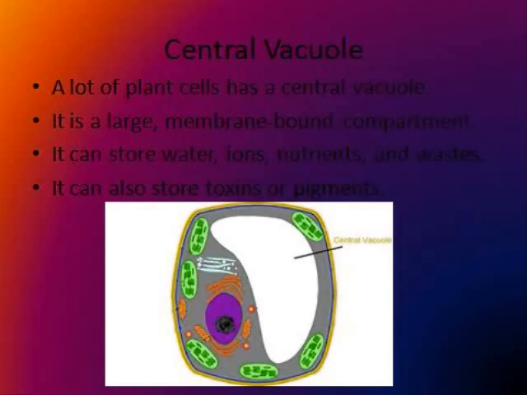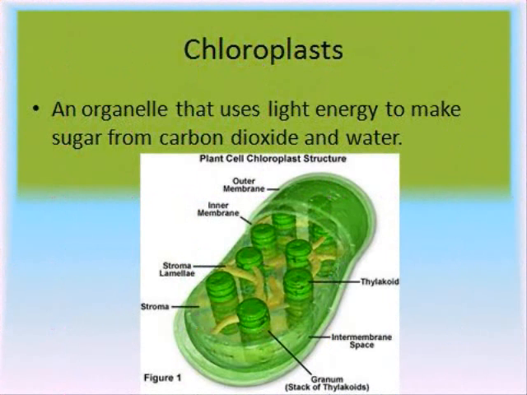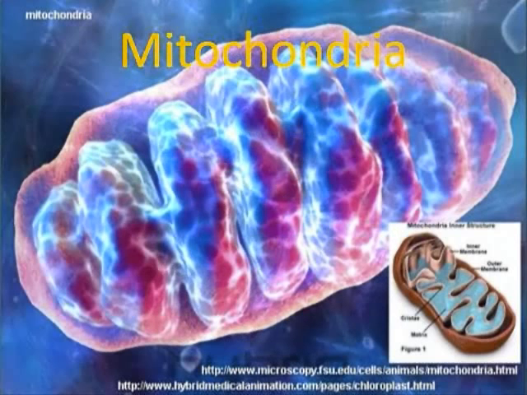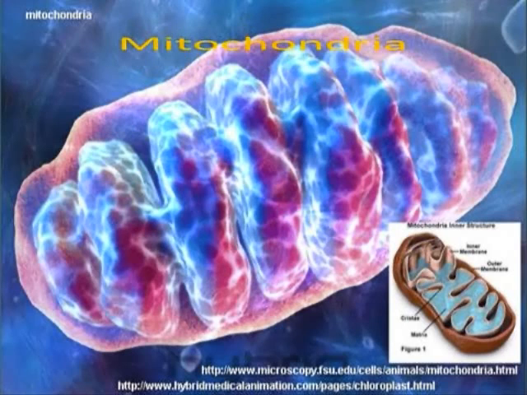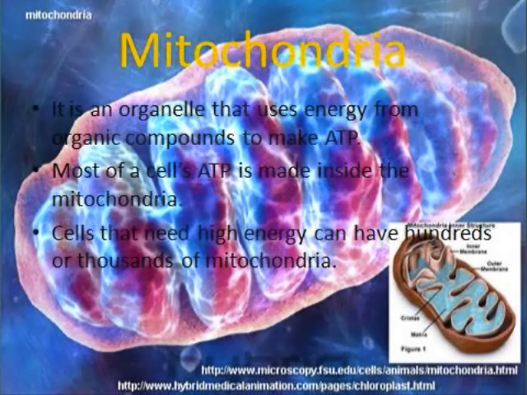Central vacuole. A lot of plant cells have a central vacuole. It is a large membrane-bound compartment. It can store water, ions, nutrients, and toxins. Chloroplast. An organelle that uses light energy to make sugar from carbon dioxide and water. Mitochondria. This is an organelle that uses energy from organic compounds to make ATP.